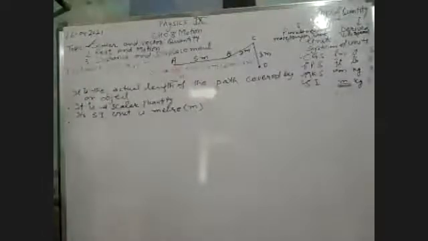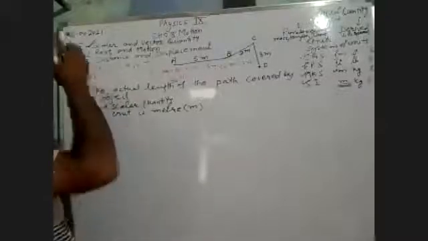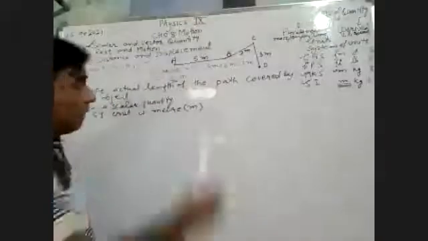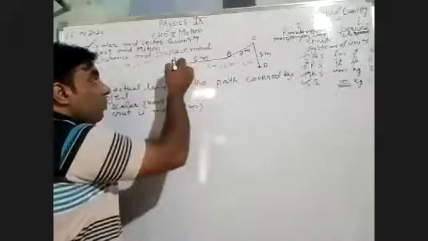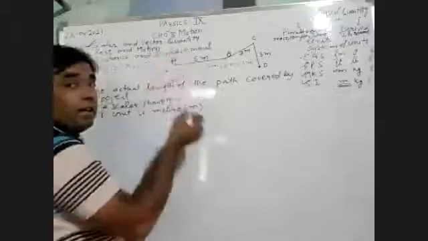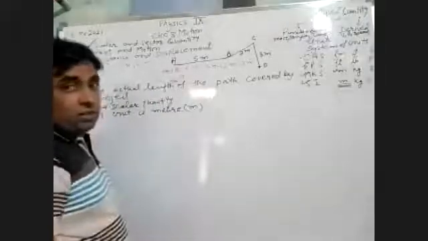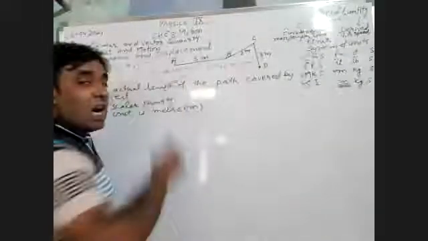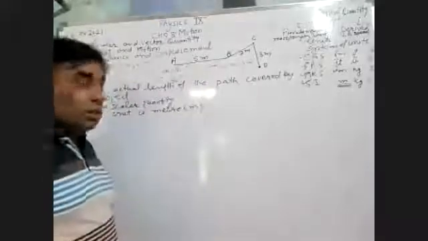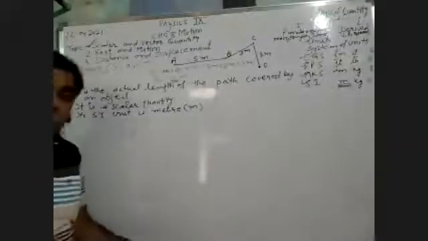Next point. In the starting, I mentioned that we are considering motion. If there is no motion, say the object is at point A. After 2 seconds, it is at point A. After 3 seconds, it is at point A. After 4 seconds, it is at point A. So what kind of situation is this? This is a situation of rest. If the object is not moving, can we say anything about distance? No, we cannot say anything about distance because it is at rest. We can simply say that the distance is 0, and it does not make any sense.